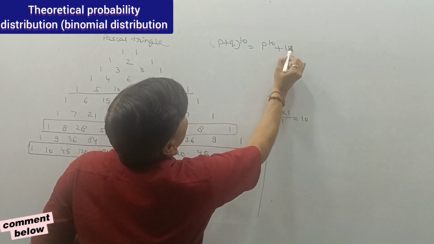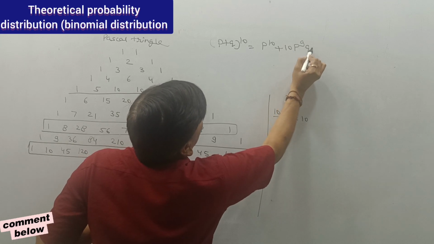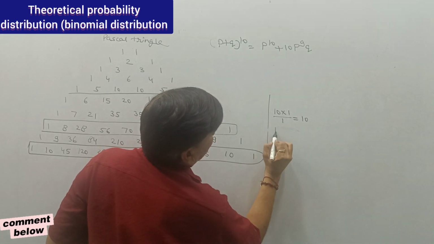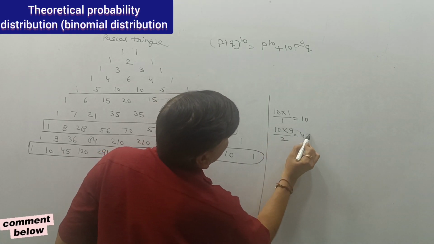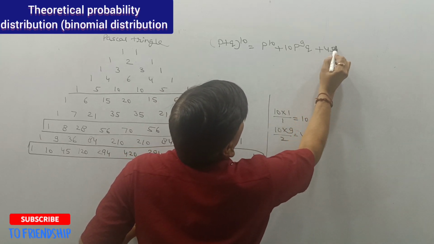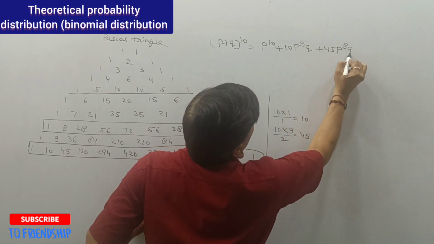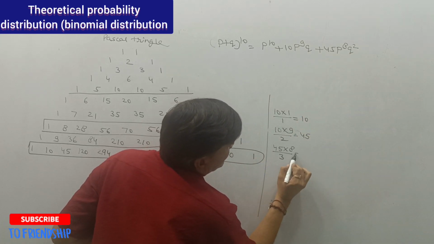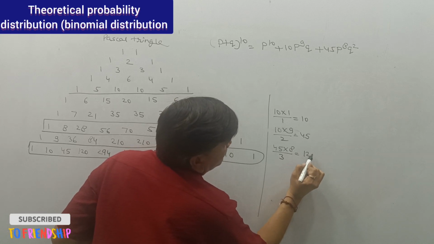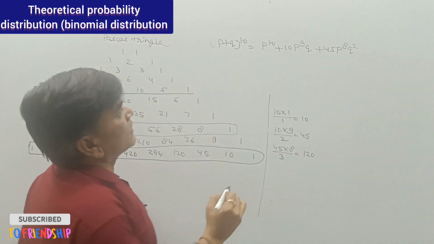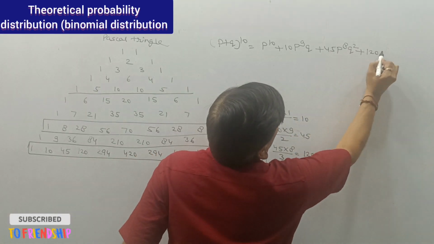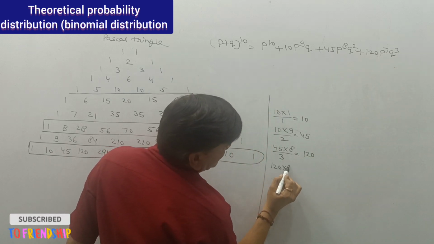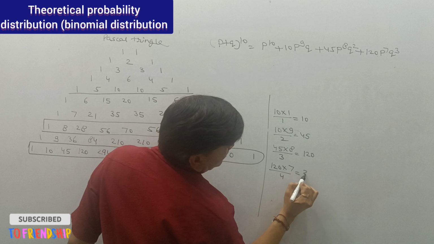So we have 10 P raised to power 9 Q raised to power 1. So 10 multiplied by 9 divided by 2, that is 45. So we are having 45 P raised to power 8 Q raised to power 2. Then 45 multiplied by 8 divided by 3, that is 120. So that is 120 P raised to power 7 Q raised to power 3. So 120 multiplied by 7 divided by 4, that is 210.